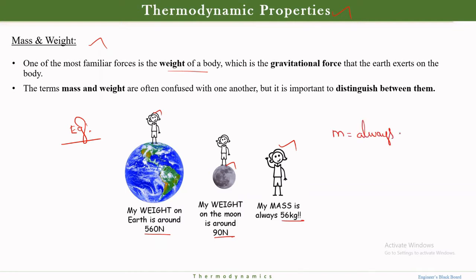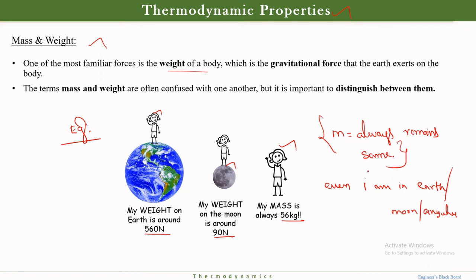What it says actually is, my mass always remains the same, even if I am on earth or moon or anywhere. My mass is not going to change. It remains the same everywhere. But my weight, which is a product of mass into acceleration due to gravity, will keep on changing.